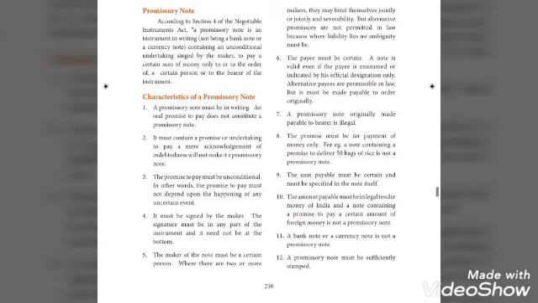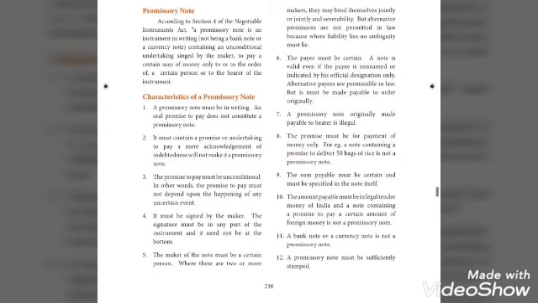And the next point is the maker of the note must be a certain person. Where there are two or more makers, they may bind themselves jointly and severally. But alternative promises are not permitted in law because where liability lies, no ambiguity must lie. The next point is the payee must be certain.